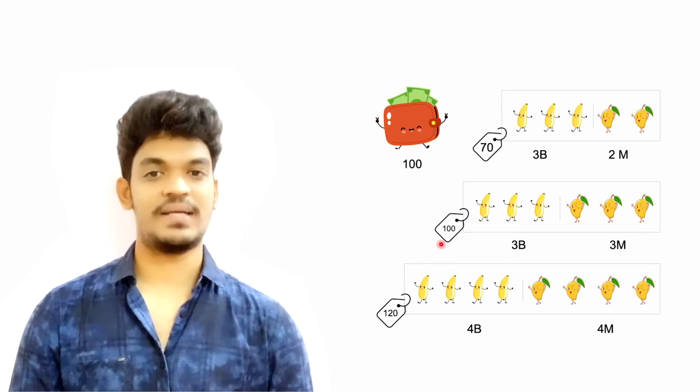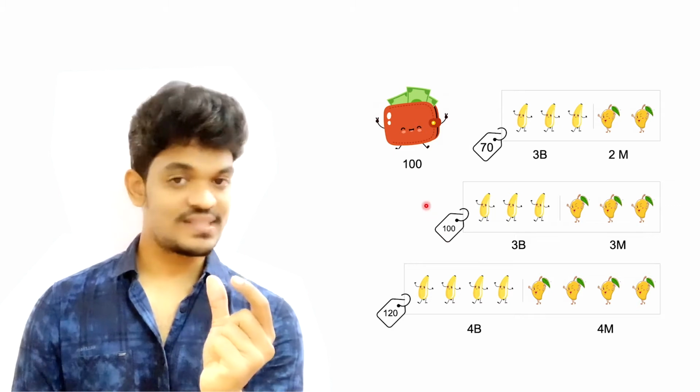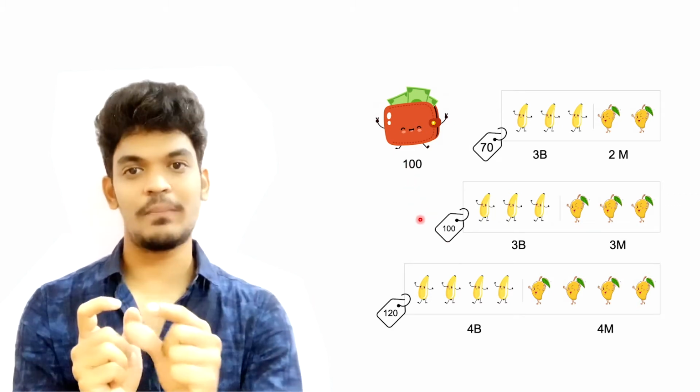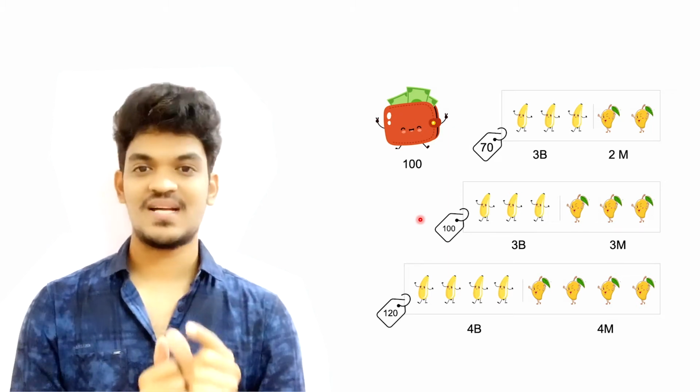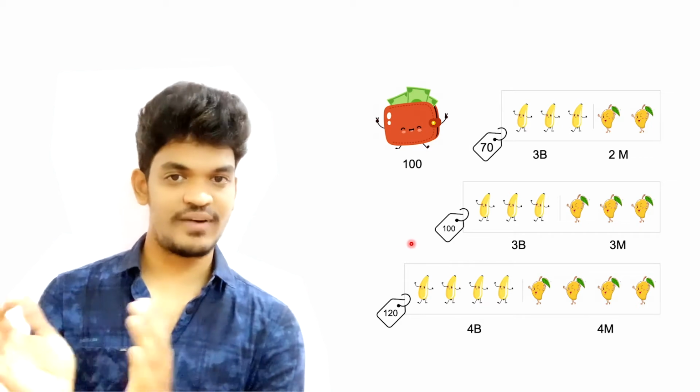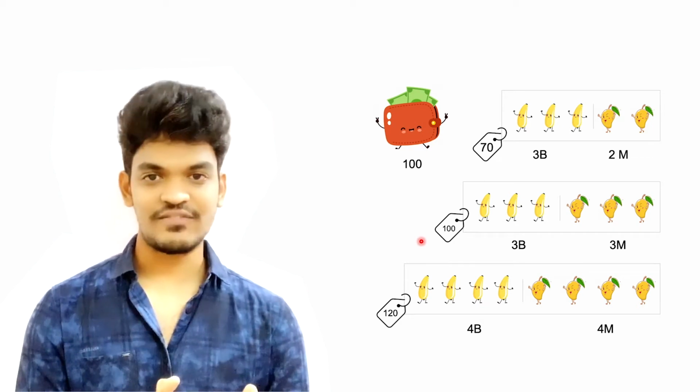Let's take the second bundle. Second bundle is 100. What is our budget? 100. Is it less than the budget? No, but it is equal to the budget. So we can buy that. So we can go home with the second bundle also. I mean, not the first and second bundle together. If you select the second bundle, of course, I can get that.